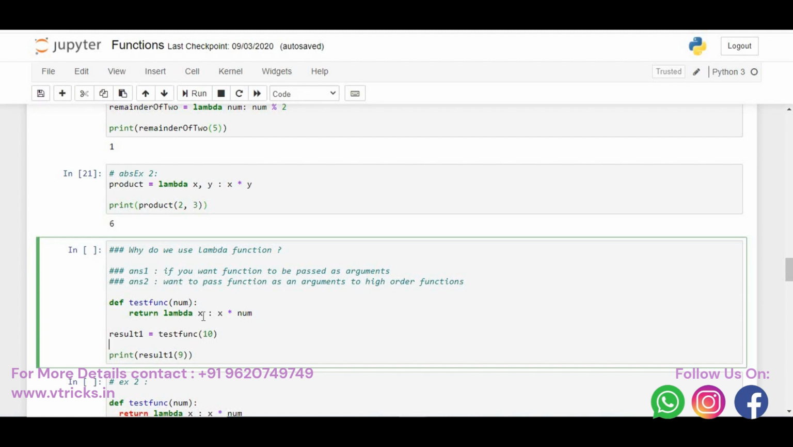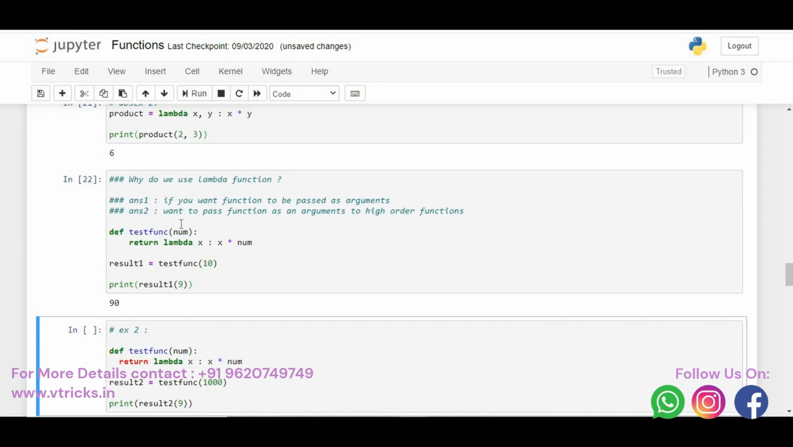9 will go and sit in x. So 9 into 10, which is 90, will be printed onto the screen. That is, the function itself is passed as an argument. That is what we are seeing here. We get an output of 90. This is an advantage of calling lambda functions: the function itself can be passed as an argument.